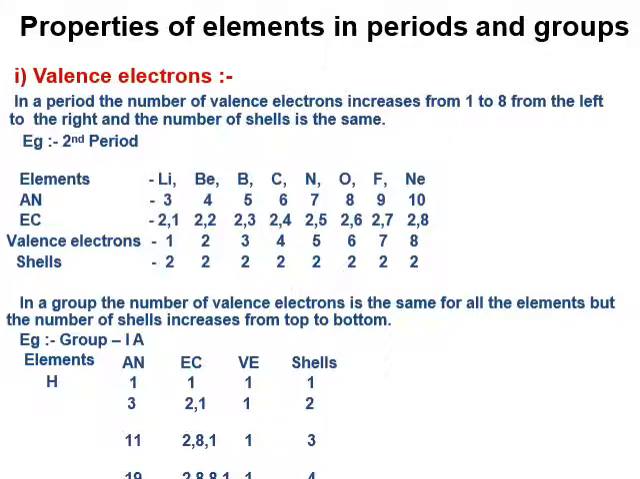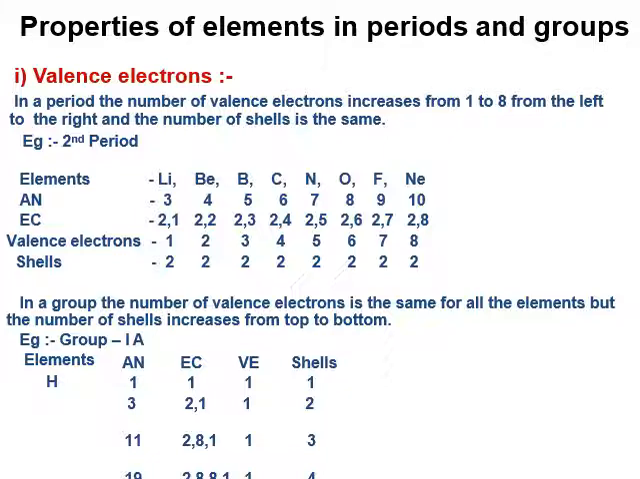Boron has atomic number 5, and we can write 2, 3. Carbon likewise 2, 4. Nitrogen 2, 5. Oxygen 2, 6. Fluorine 2, 7. Neon 2, 8. So we can see the outermost electrons increase, and the number of shells is the same for the elements in a particular period. You can see the 2 shells in lithium, also beryllium, boron, carbon, all of them having 2 shells.